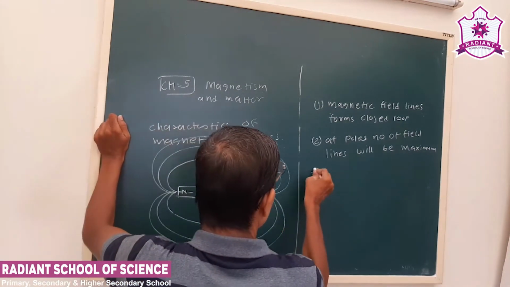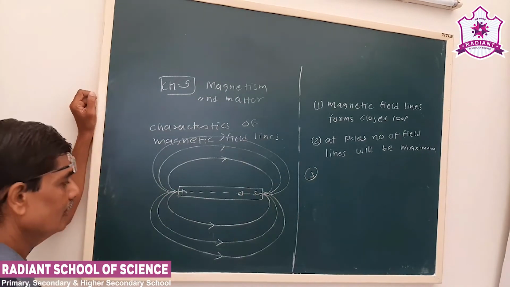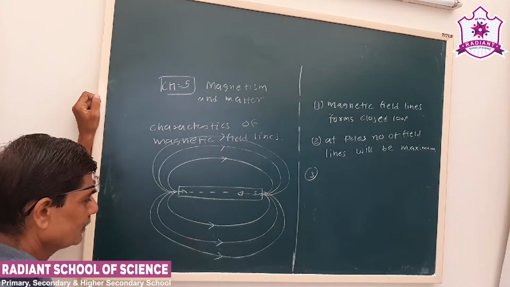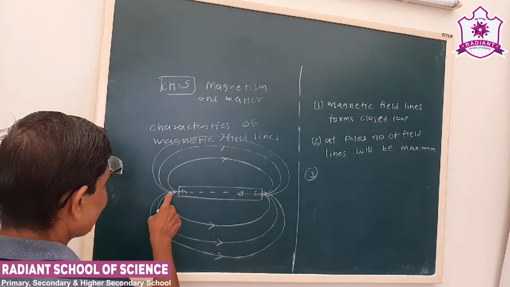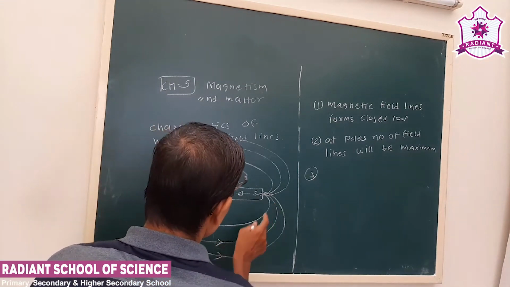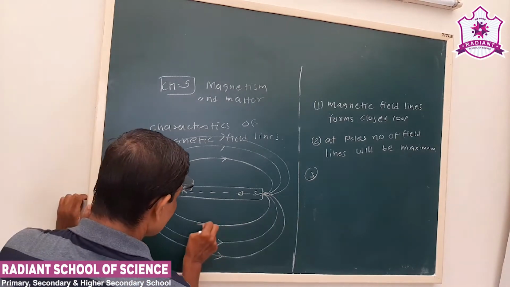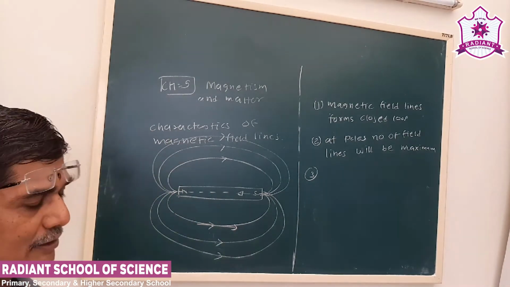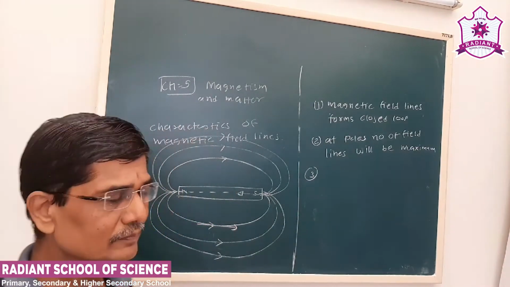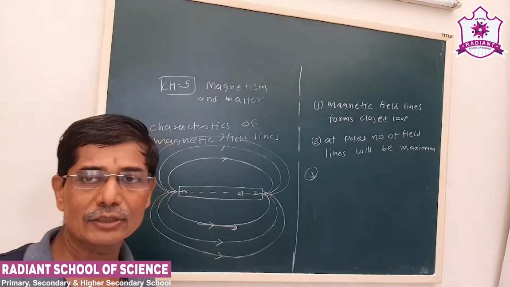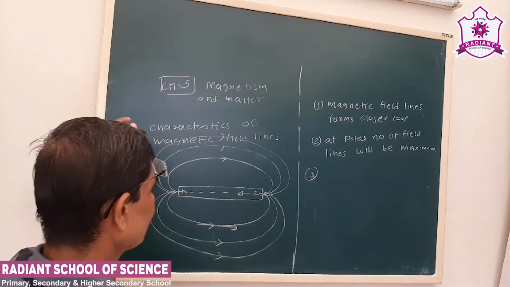Now see the third, the tangent drawn at any point. Suppose this is a magnetic field line of a bar magnet. Outside the bar magnet it moves from N to S. Suppose I draw a tangent here. So the tangent drawn at any point shows the direction of magnetic field at that point. So we can write the third point.